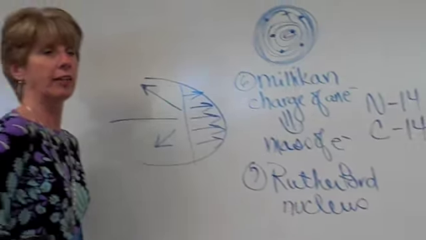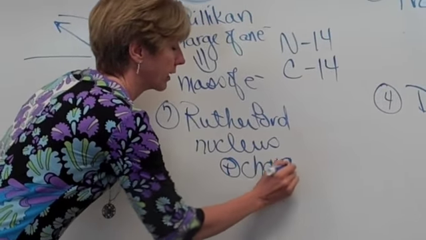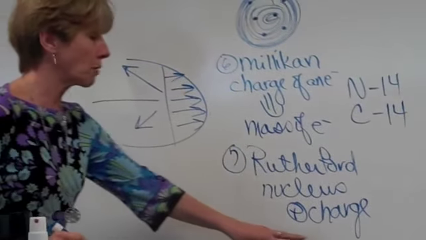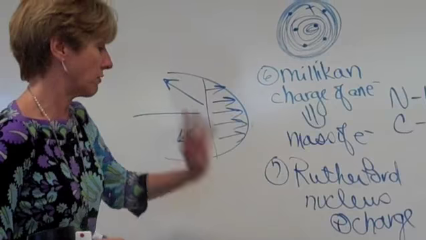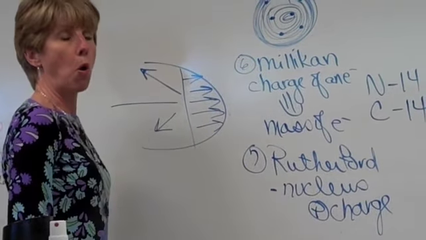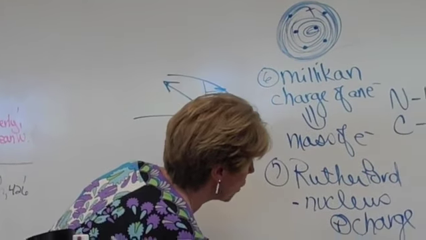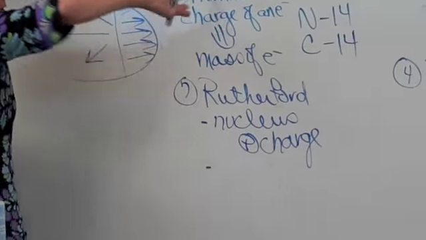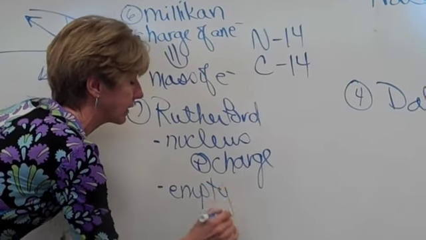He determined that the nucleus had a positive charge, okay? Most of the mass was there, and it was very dense. So he's the one who found the nucleus. So remember, nucleus, small, dense, positively charged. But since the majority of the alpha particles went through, the majority of the atom is empty space.